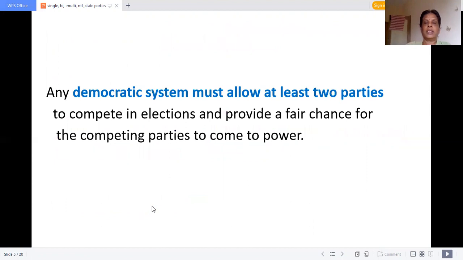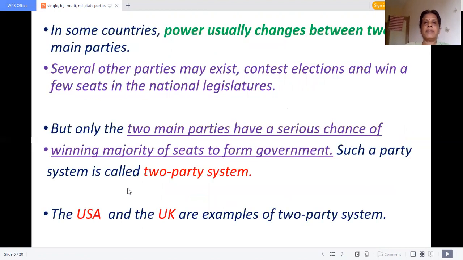Okay, let us move on to the two party system. A democratic system must allow at least two parties. What is the two party system? In some countries, power usually changes between two main parties. In countries like the USA and UK, the Democratic Party or the Republican Party will be forming the government. Here also, several other parties will exist, not like in China where only one party exists.